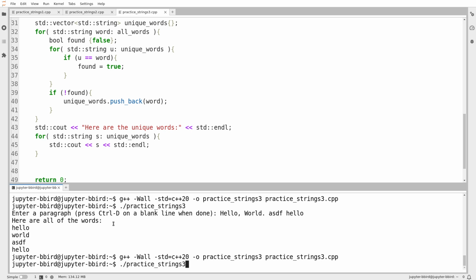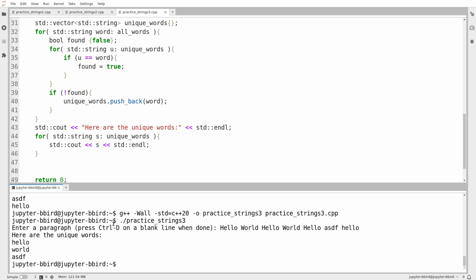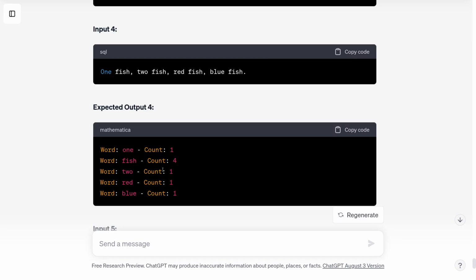Okay, so I'll try running this just to do a quick test. So hello world, hello world, hello, ASDF, hello again. And I press Control D on a blank line, and we can see the unique words are hello, world, and ASDF. So each word appears only once. I think I'm ready to begin generating the real output. So the real output should say word, colon, and then the word itself, and then a dash, and then count, and then the number of times the word occurs.